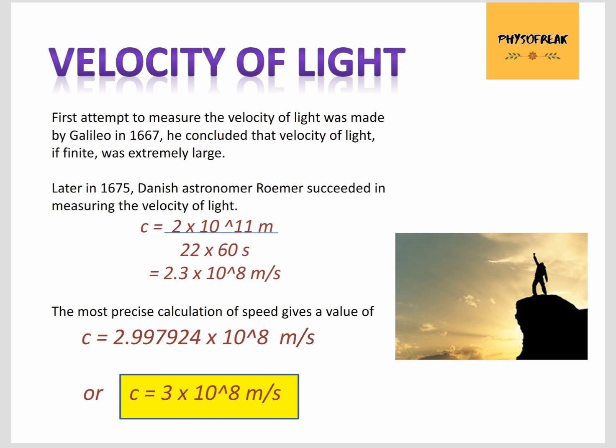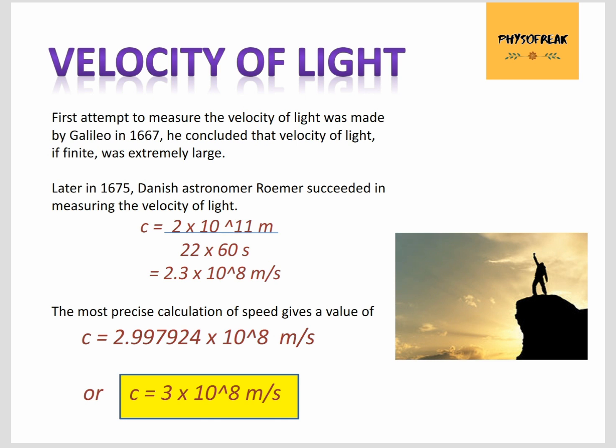But from this, Galileo concluded a very important fact, that the velocity of light is finite, but it is extremely large. 8 years later, in 1675, Danish astronomer Rømer succeeded in measuring the velocity of light.